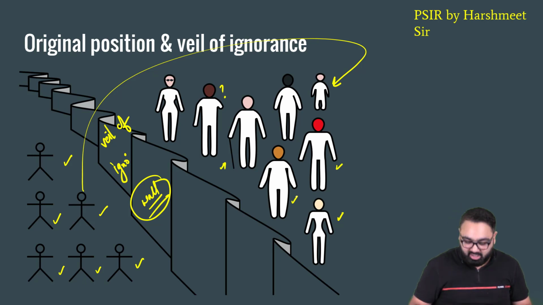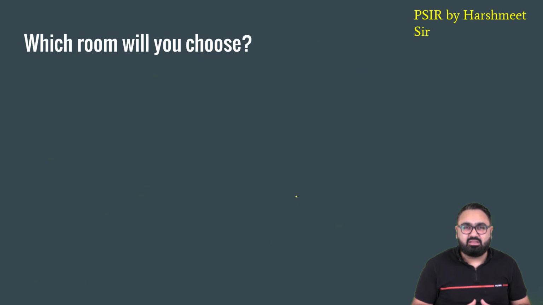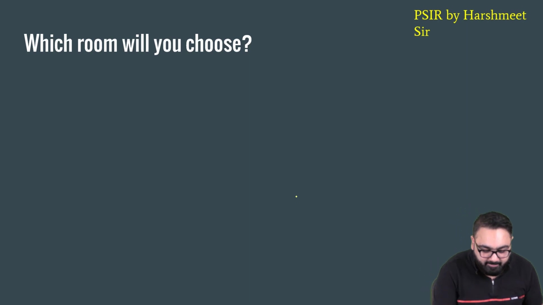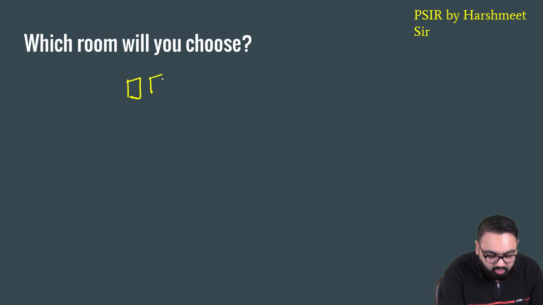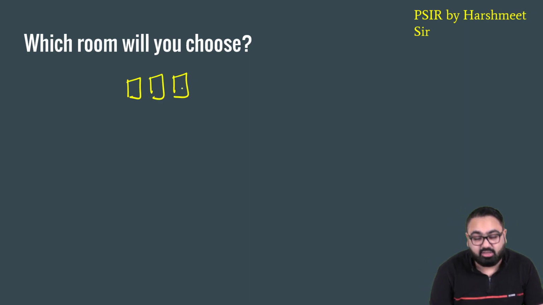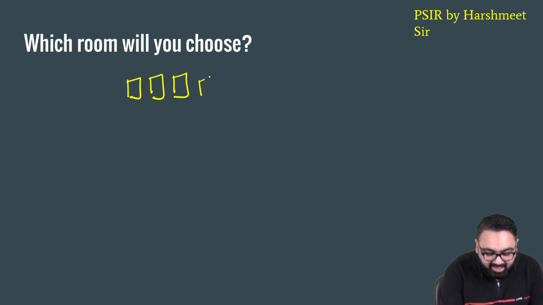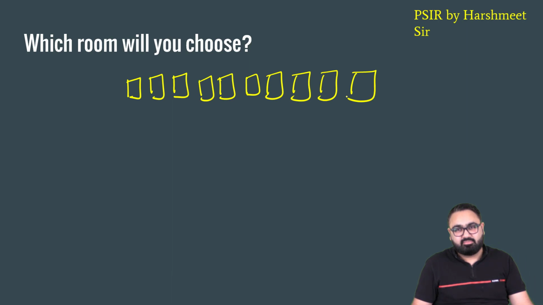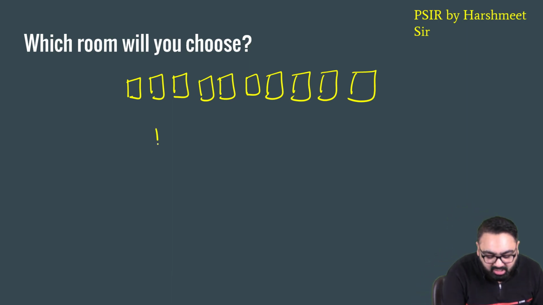If you still did not understand this, let me explain this to you with a very simple example. Let's take this example. You go into a hotel, and there are 10 rooms in the hotel. The hotel manager says, sir, we have a water shortage. So in total, we only have 10 liters of water.